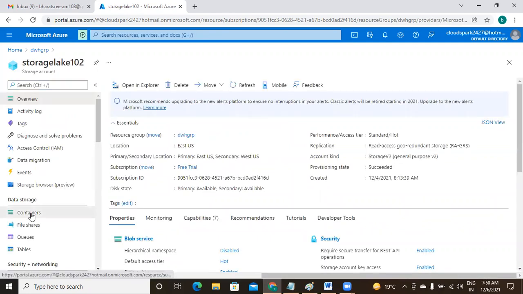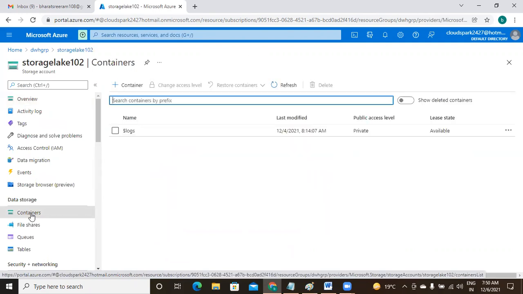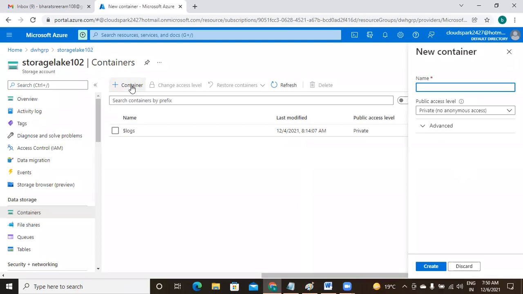And check for the containers. There are no containers here, but a container is mandatory. If you want to make this as target, there should be a container. Without a container, you cannot dump the data. That's why here I am creating the container, name my data.